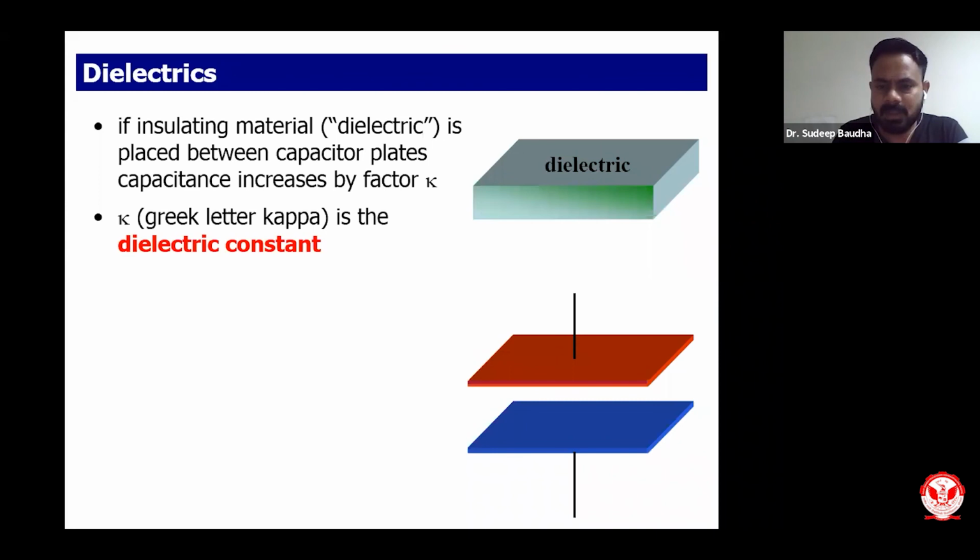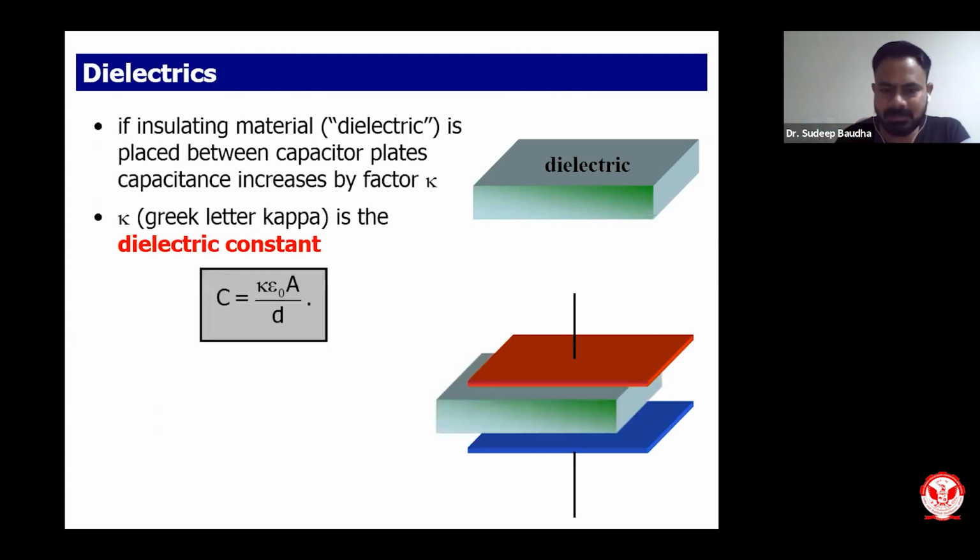As you know, these are the two parallel plates. I have a dielectric medium. Dielectric medium will have some sort of dielectric constant. We call it epsilon R, or we call it K, kappa. If I have an insulating material placed between the capacitor plates, capacitance increases by a factor of kappa. Kappa is the dielectric constant. So what we are doing is taking this sheet and introducing this dielectric medium between the plates.